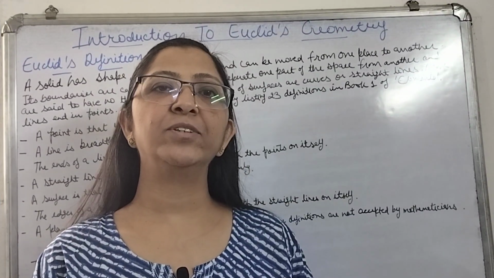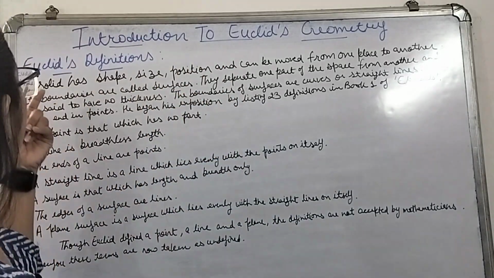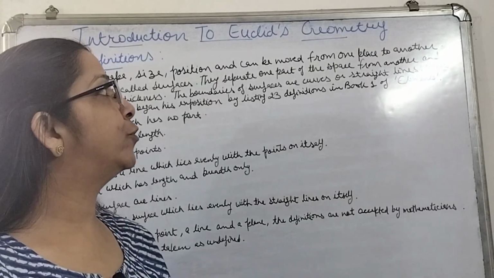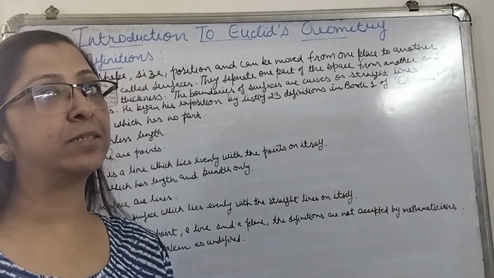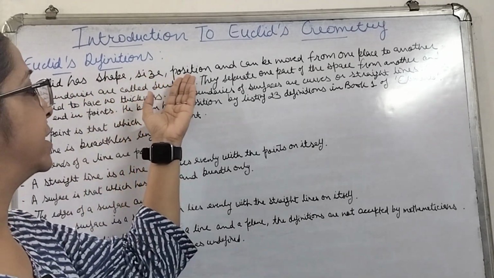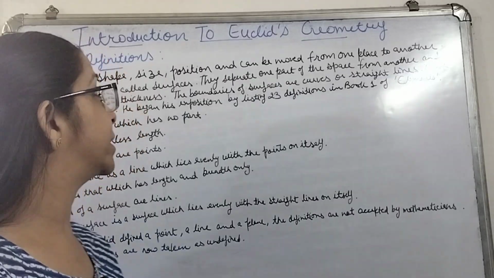Now let's see some of the definitions given by Euclid. According to Euclid, a solid has shape, size, position and can be moved from one place to another. That simply means a solid, a three-dimensional figure as we say nowadays, has shape, size and position, and we can move it from one place to another place.